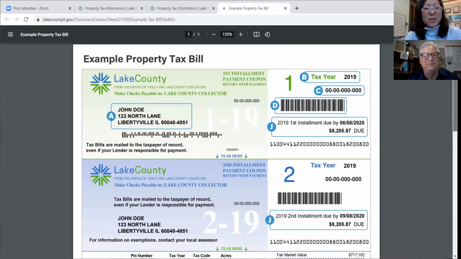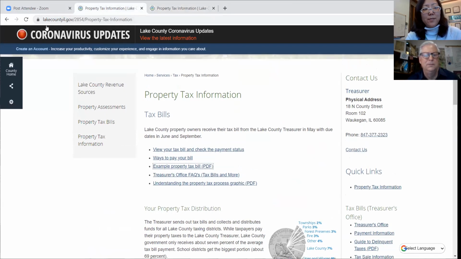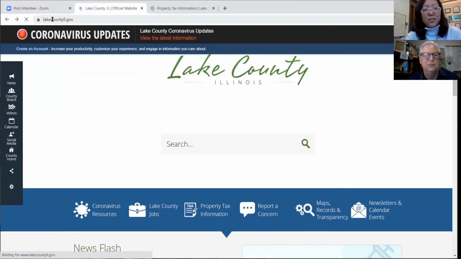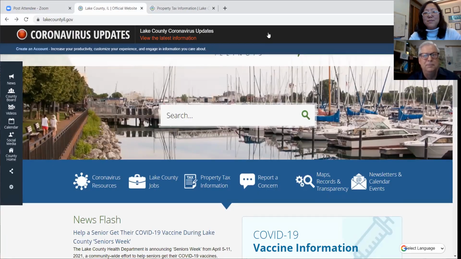And so that's pretty much it for our sample tax bill. But once again, I want to highlight this page where anyone can go off the main lakecountyil.gov page. Right there in property tax information, that's where you're going to find not only that sample bill, but also a whole bunch of other useful info as well.